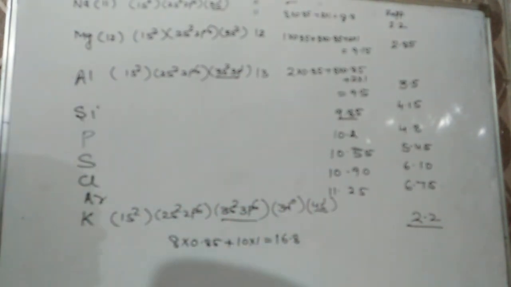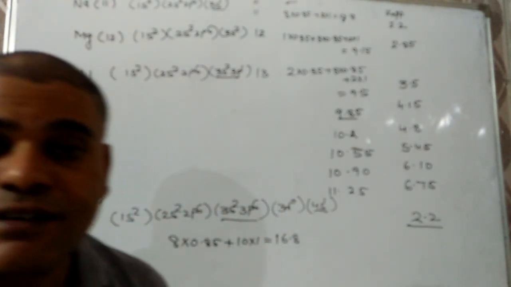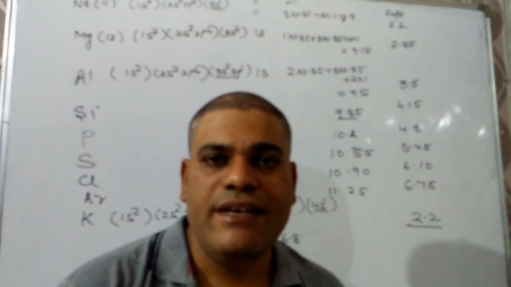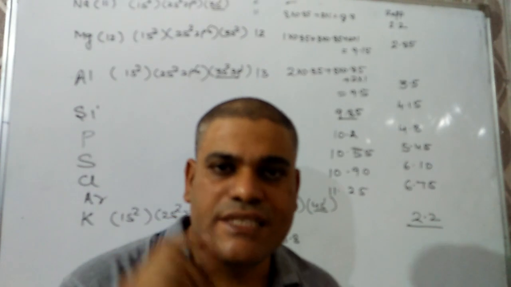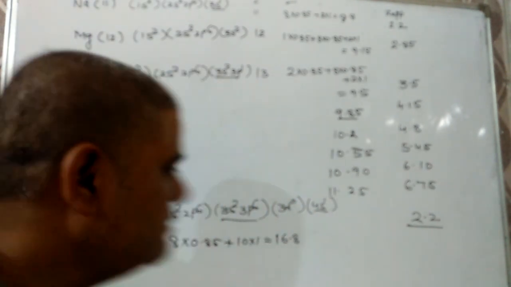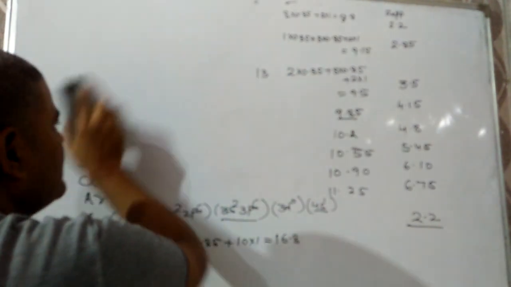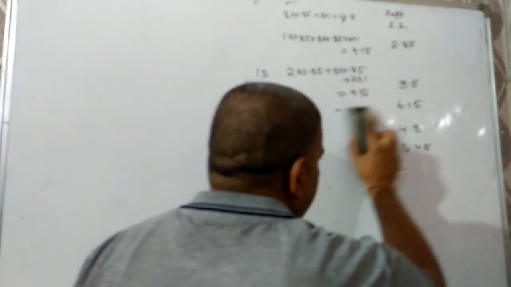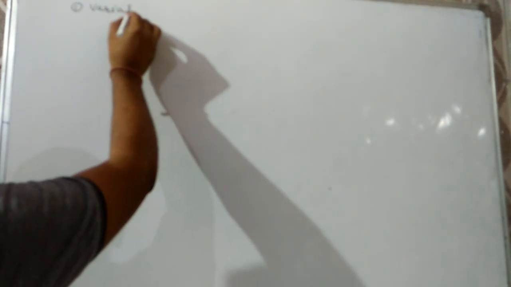So from this data we are also saying, as we move in the period, the effective nuclear charge increases by 0.65, while the shielding constant increases by 0.35. Now the consequences of effective nuclear charge I am discussing, which is an important topic for your competitive exams particularly. The first one is variation of atomic size.